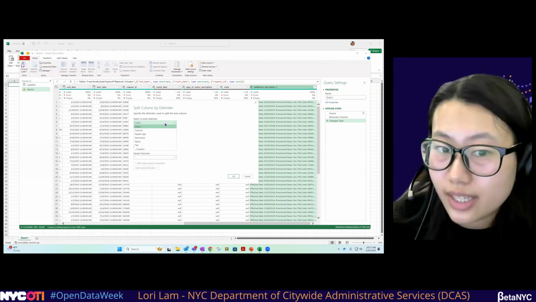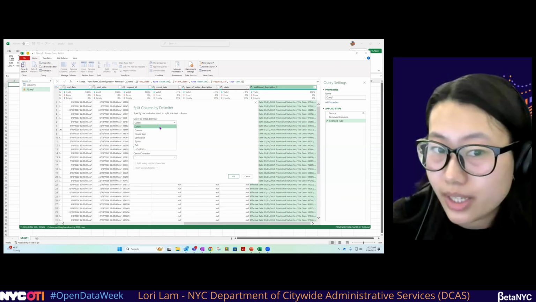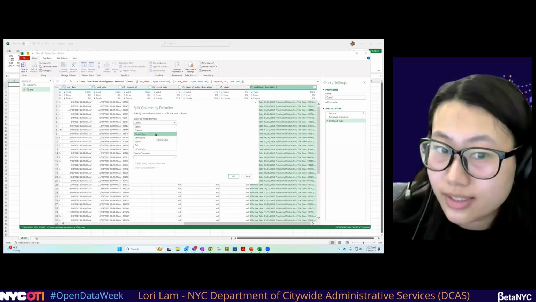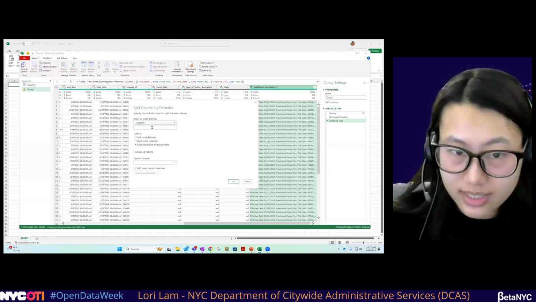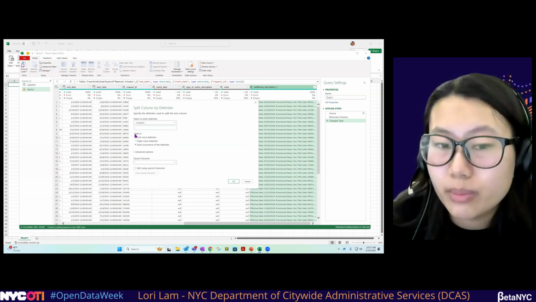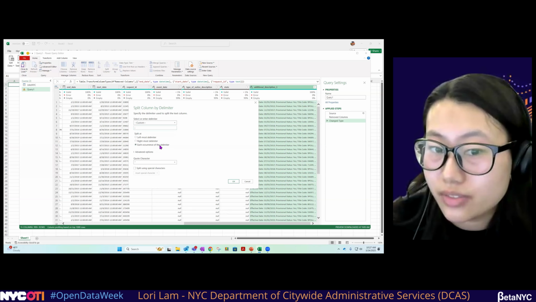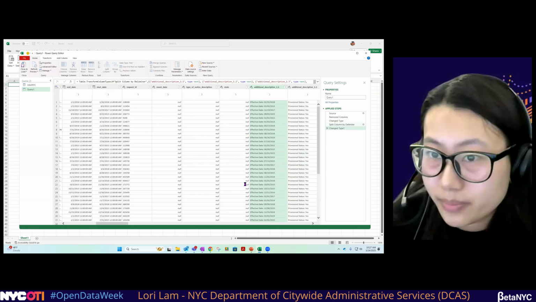And then here they have different delimiters you can select: colon, comma, equal sign, semicolon, space, tab. But we're going to do a custom one since we don't see semicolon, space. And we want to make sure it's split at each occurrence of the delimiter, and press OK.